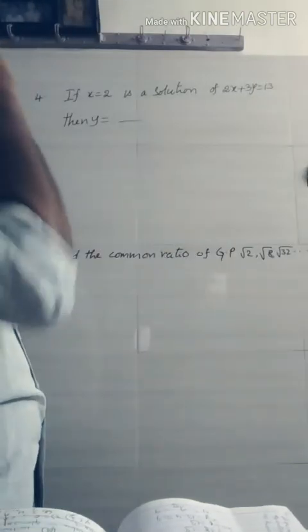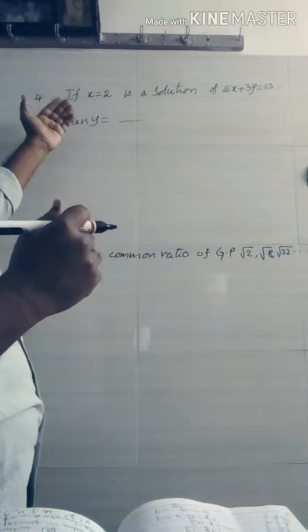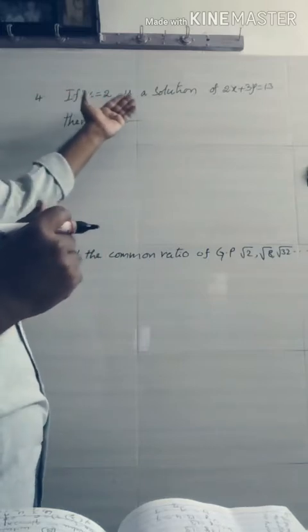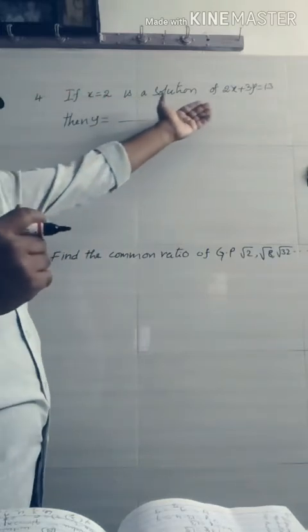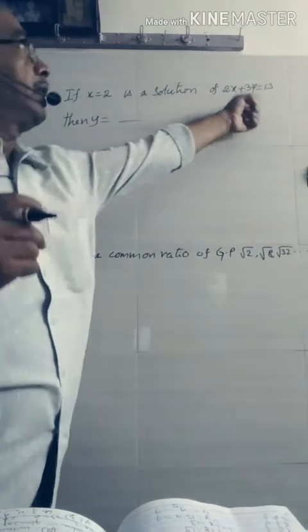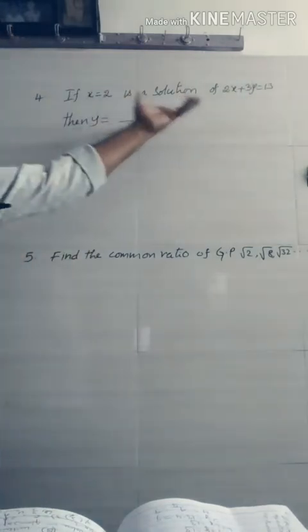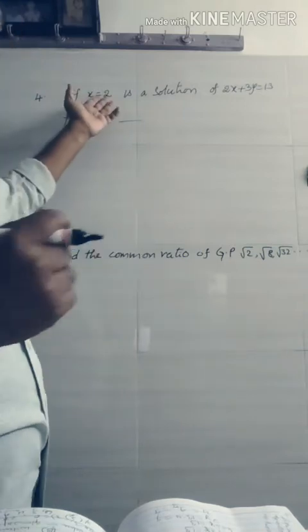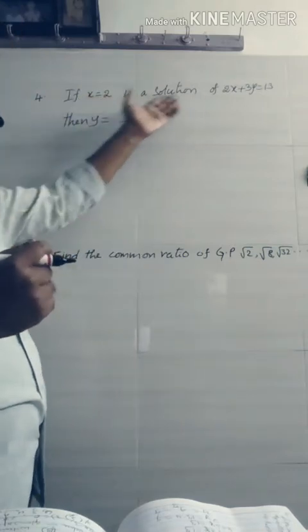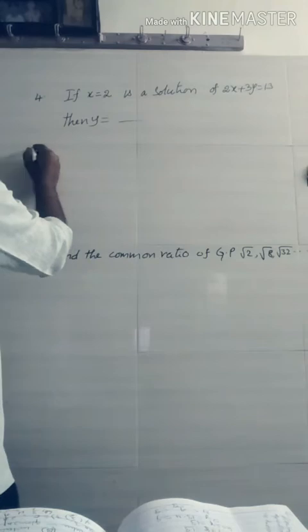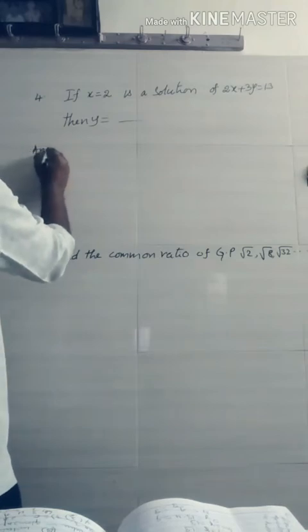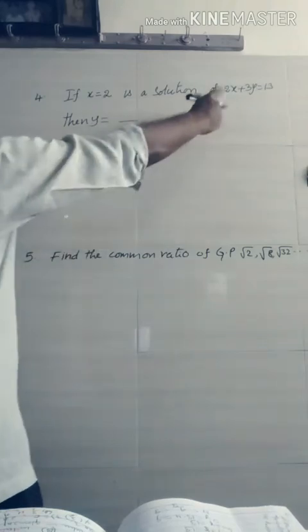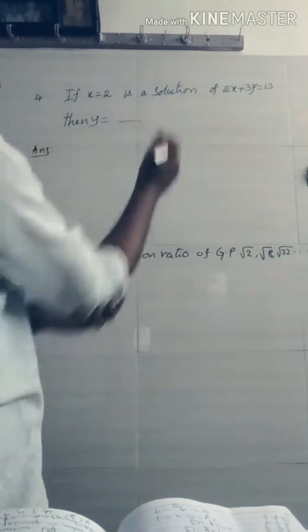Now we move to the fourth question. The fourth question is like this: if x = 2 is a solution of 2x + 3y = 13, then y is equal to dash. It is a very simple question. Just simply we substitute the x value in the given equation. What is the given equation? 2x + 3y = 13.